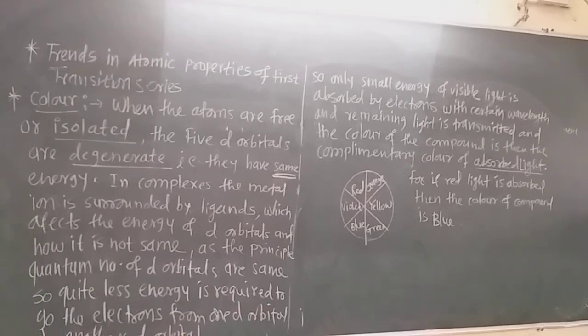When water molecules are ligands of cobalt, it is pink, and when chloride ions are the ligands, it is blue. The color also depends upon the geometry of the complex formed by the metal ion, because cobalt hexahydrate has octahedral geometry, but cobalt tetrachloride has a different geometry, and due to that the color also changes. Now this is about the color property of the transition metals.